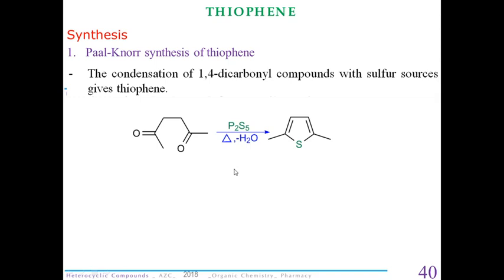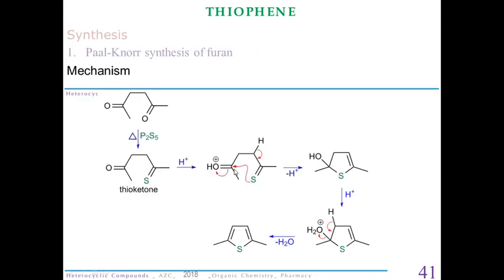So let's see the mechanism here. What is happening when we react our 1,4-dicarbonyl compound with P2S5? It replaces one of the carbonyl oxygens with sulfur, resulting in the formation of a thioketone. This thioketone further cyclizes by using the lone pair present on the sulfur.